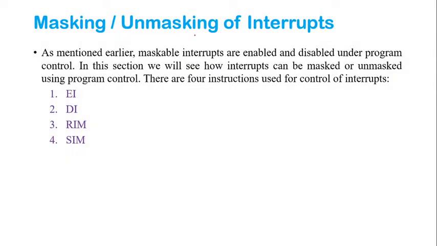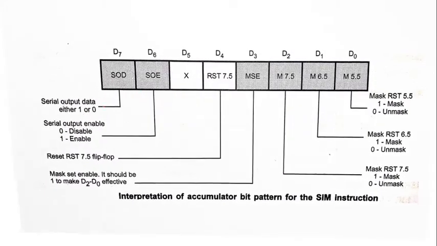Now we are going to see the masking and unmasking of interrupts. As mentioned earlier, maskable interrupts are enabled and disabled under program control. In this session, we will see how interrupts can be masked and unmasked using program control. There are 4 instructions used for controlling interrupts: EI, DI, RIM, and SIM. So let's see this figure.